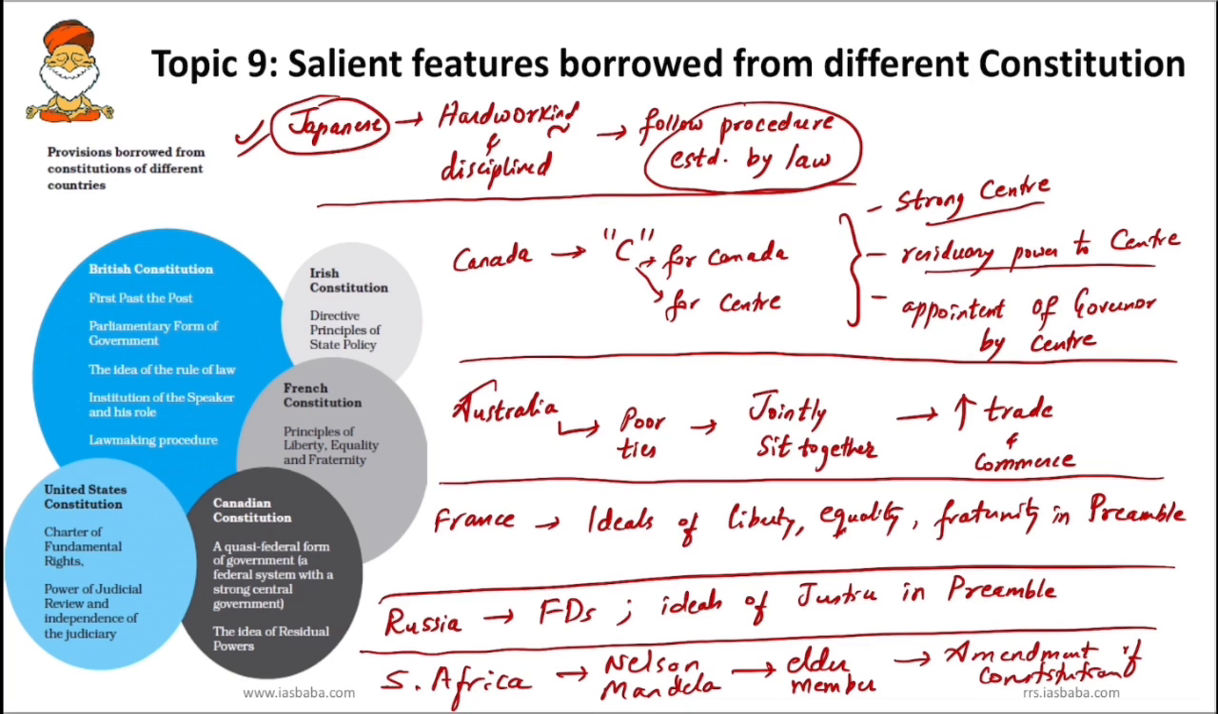So next one, Australia. So we know that India and Australia, they have poor ties. Matlab, there is good potential to increase the ties. So we know that Australia wanted to join Quad for a long time, right? So how did it happen? Because we jointly sat together and we discussed. So that's the reason we can increase trade and commerce. So we can remember certain features like joint sitting, trade and commerce and intercourse. Okay, all such features, they are borrowed from Australia.